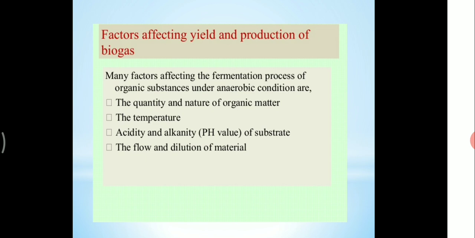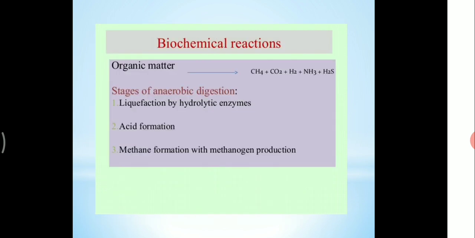Many factors affect the fermentation process of organic substance under anaerobic conditions. First is the quantity and nature of organic matter, second is the temperature, and third is the acidity and alkalinity, that is the pH value of the substrate, and the flow and dilution of materials. And next we are going to biochemical reactions. The organic matter is converted into CH4, that is methane, CO2, carbon dioxide, hydrogen, ammonia and hydrogen sulfide.